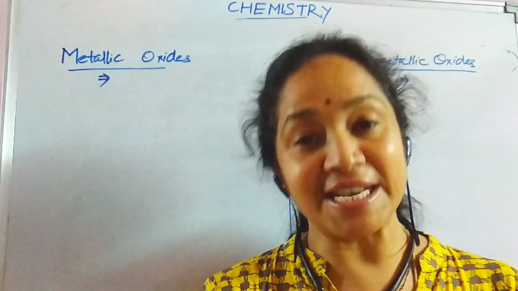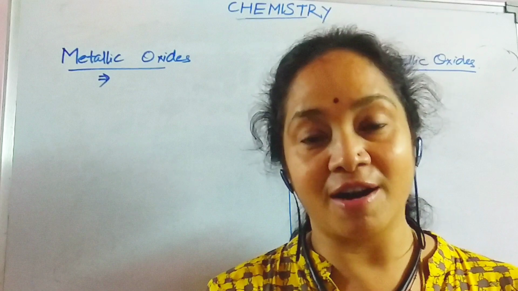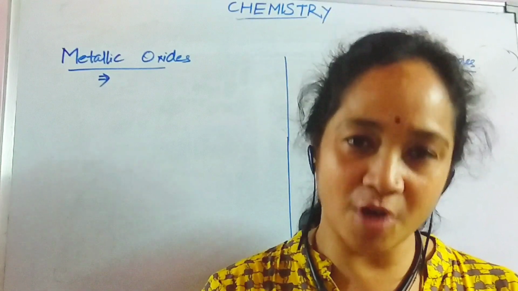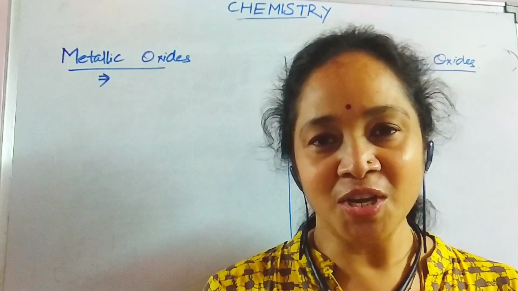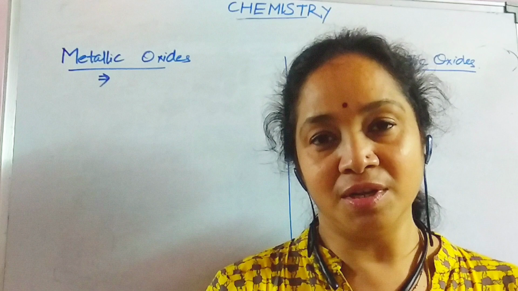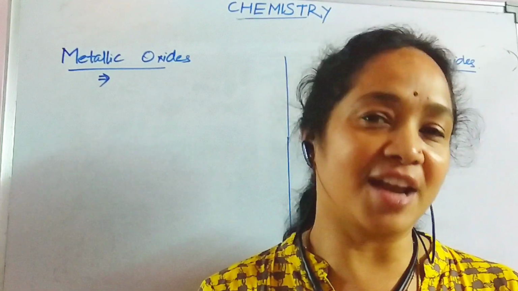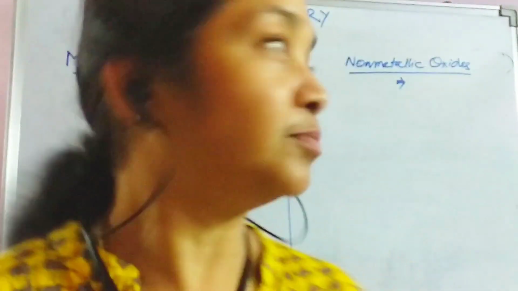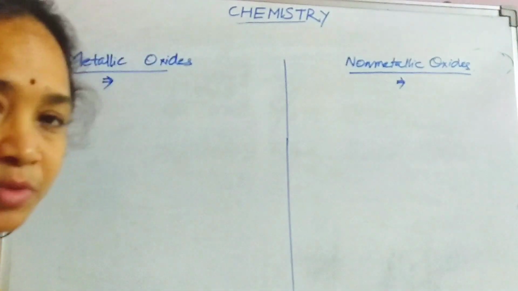That means metals react with oxygen to give metallic oxides which are basic in nature, and non-metals react with oxygen to form non-metallic oxides which are acidic in nature. So now I'm going to explain that metallic oxides are basic and non-metallic oxides are acidic in nature by giving some examples. Right. Now, as I said, let us see how these metals react with oxygen.